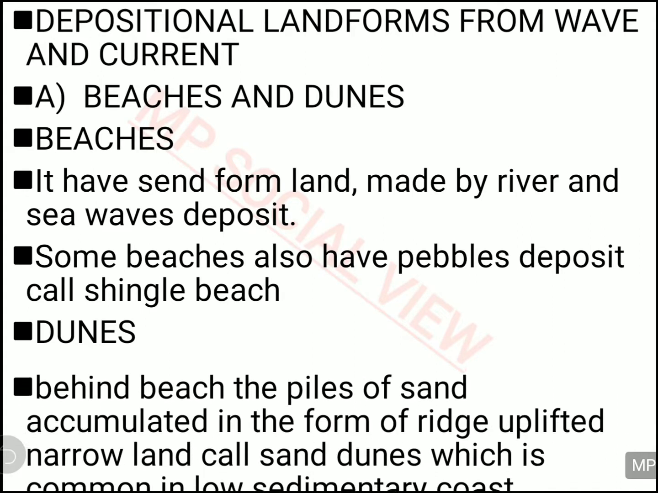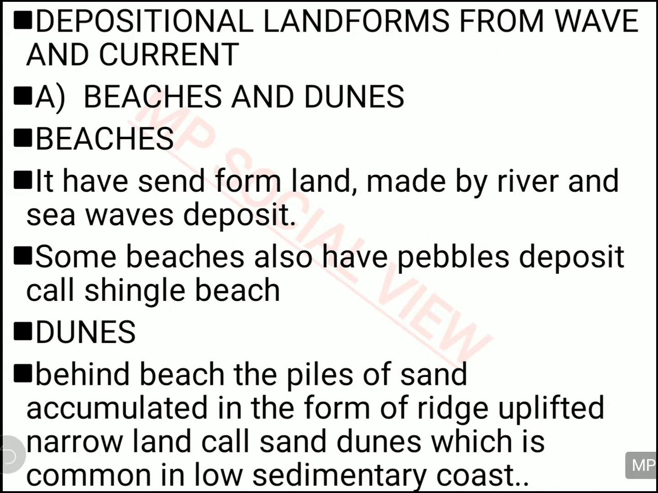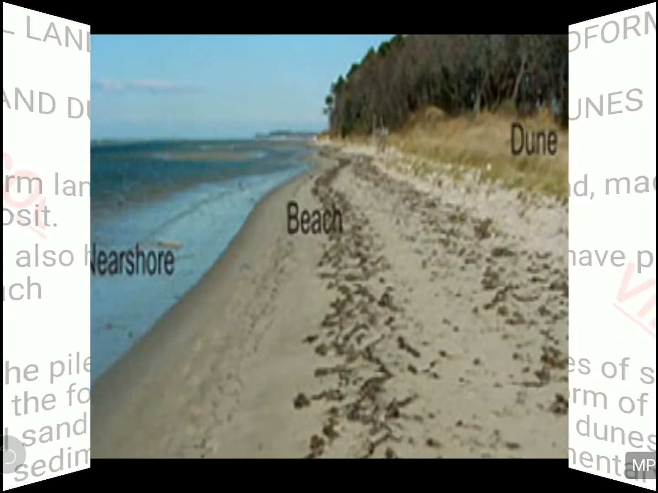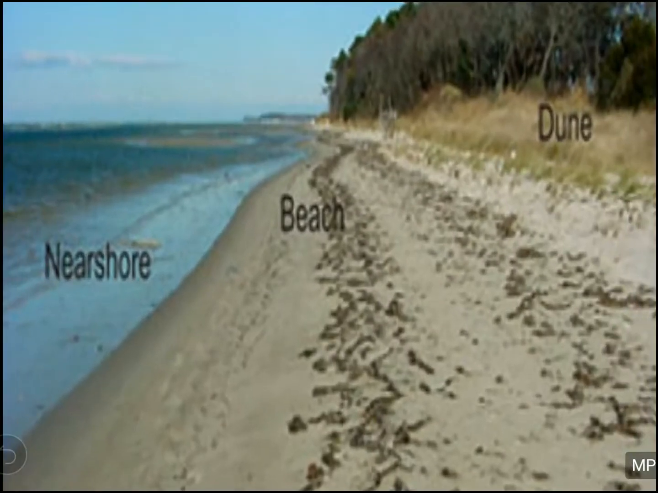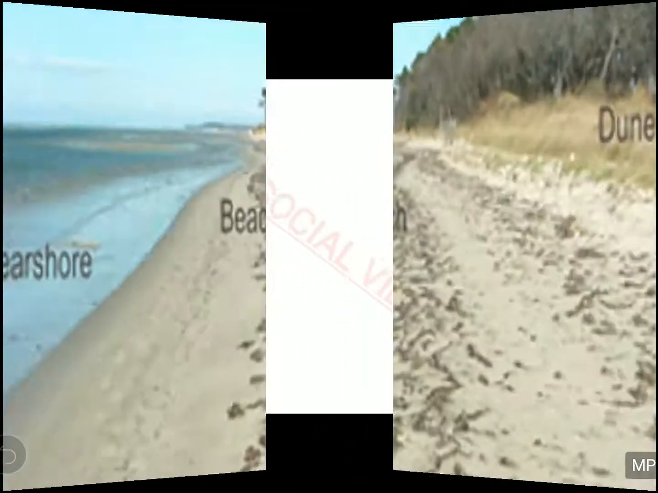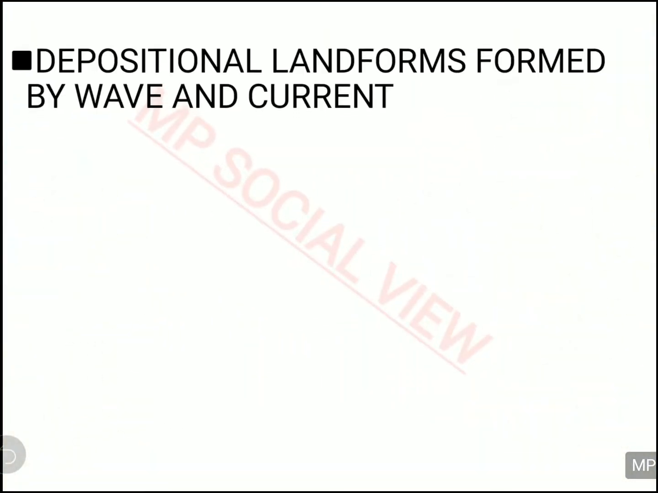And then what is dunes? As so much sand is there in the coastal area, this sand gets piled one over another and forms different structures, and that is called dunes. You can see the picture of beaches and sand dunes. All these are made by the rivers and the ocean's sandy material.